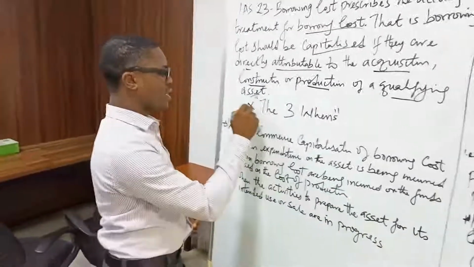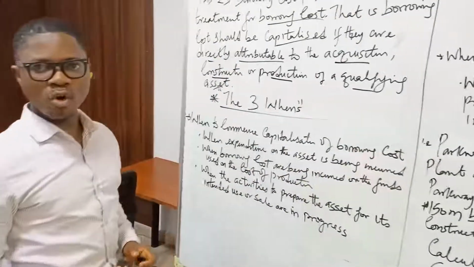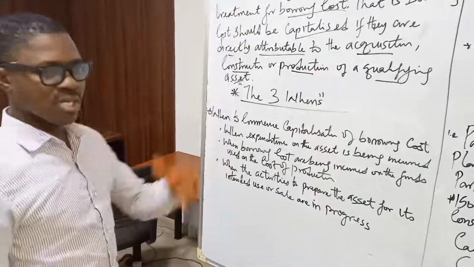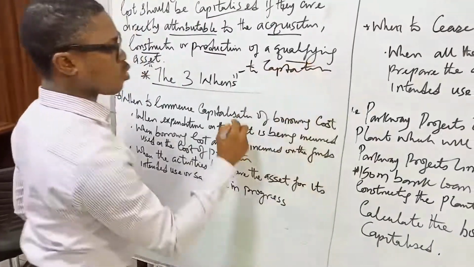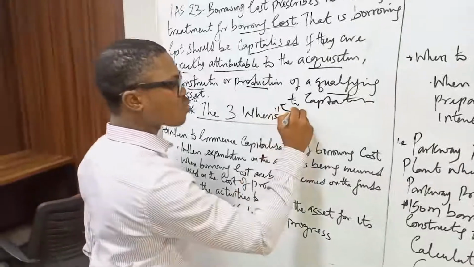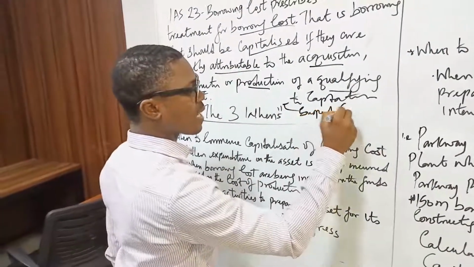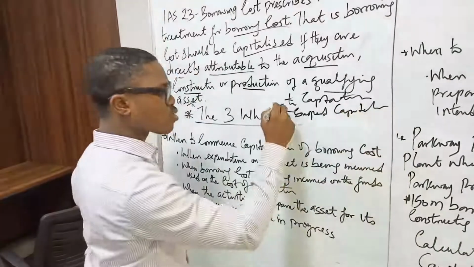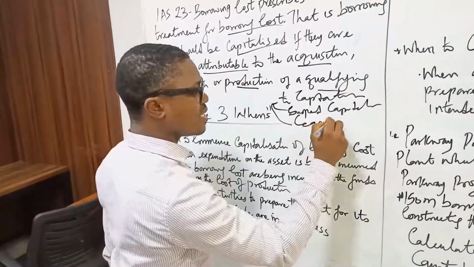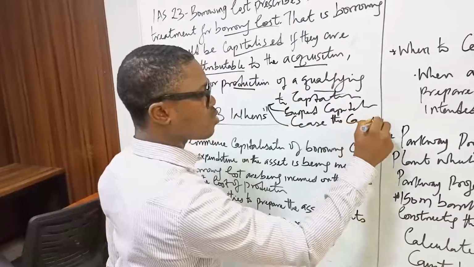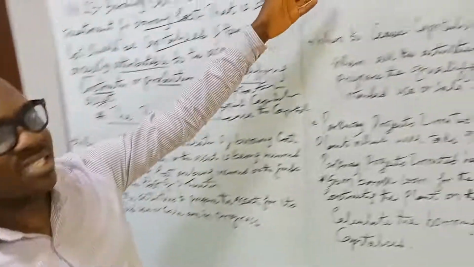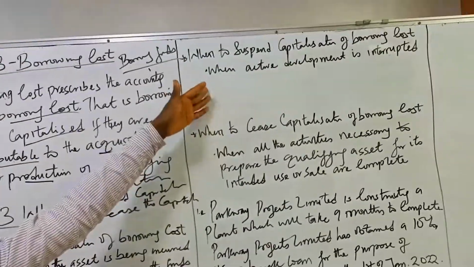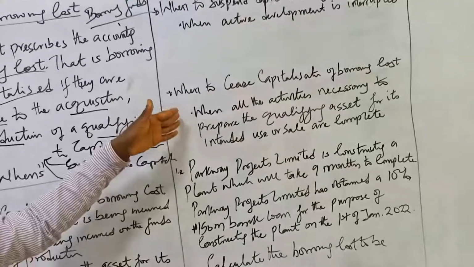Now we go to the three ways. I call it the three ways in borrowing cost, IAS 23. What are the three ways? Number one, when to capitalize borrowing cost. The second one is when to suspend capitalization of borrowing cost. The third one is when to cease the capitalization of borrowing cost. I have the first one here, when to commence capitalization. I have the second one here, when to suspend capitalization of borrowing cost. I have the third one here, when to cease capitalization of borrowing cost. What are we saying here?